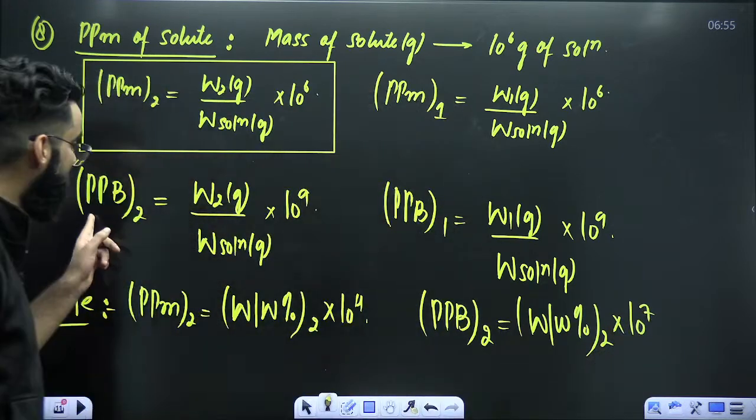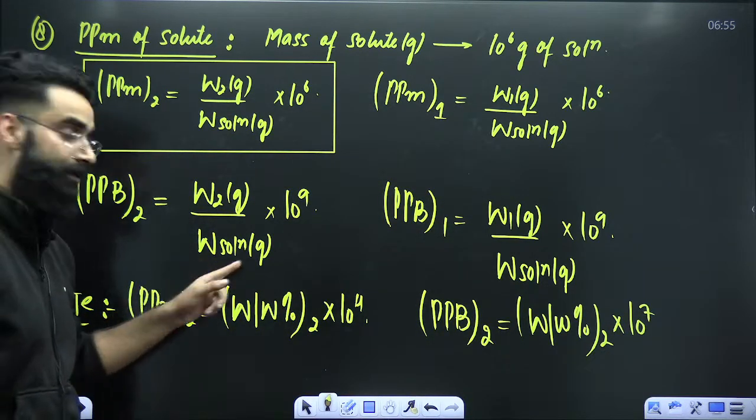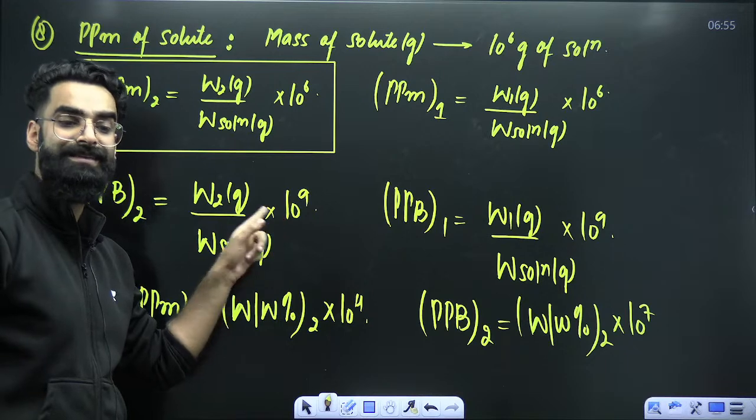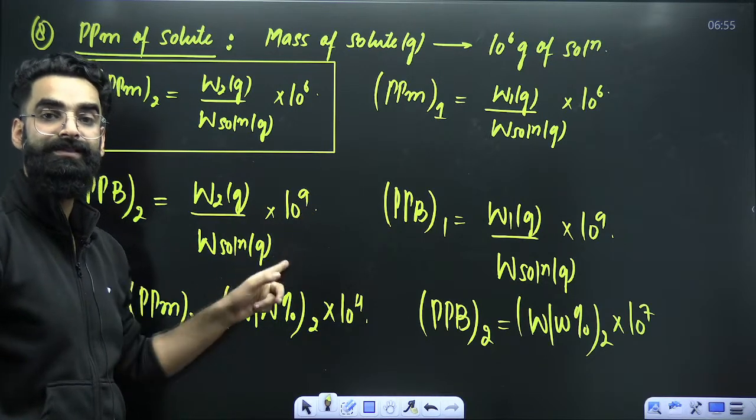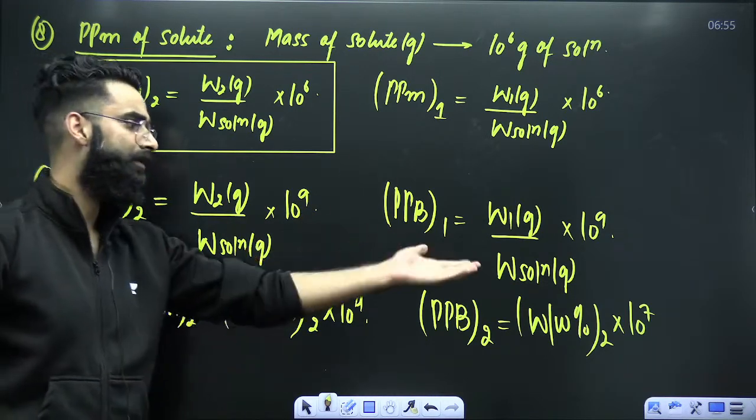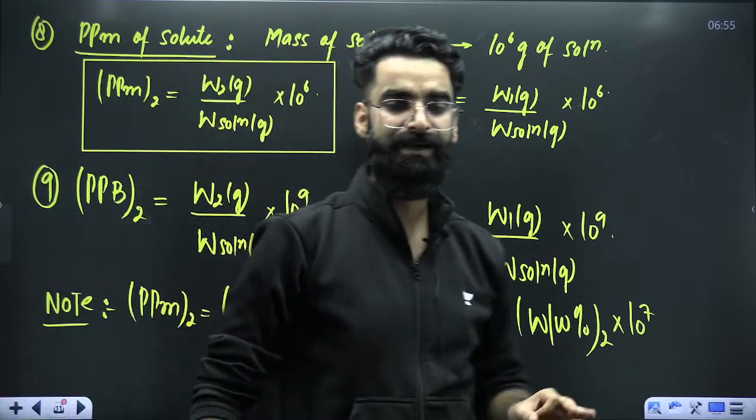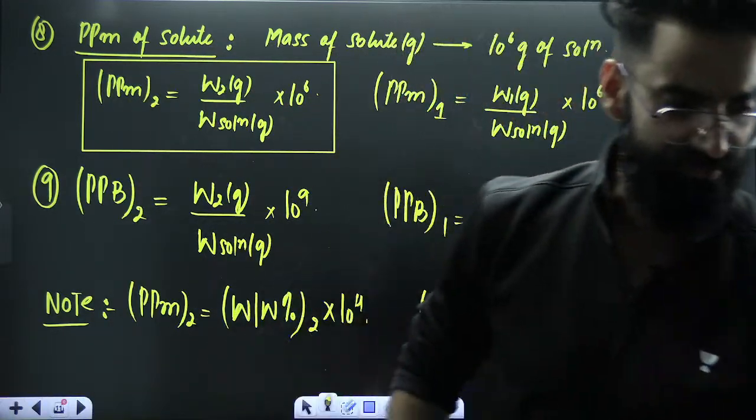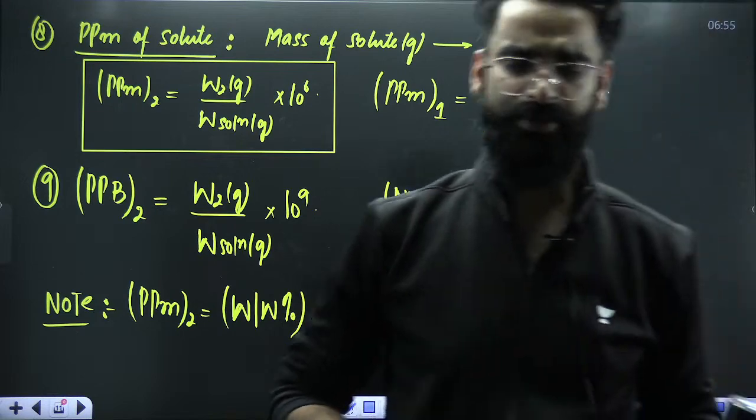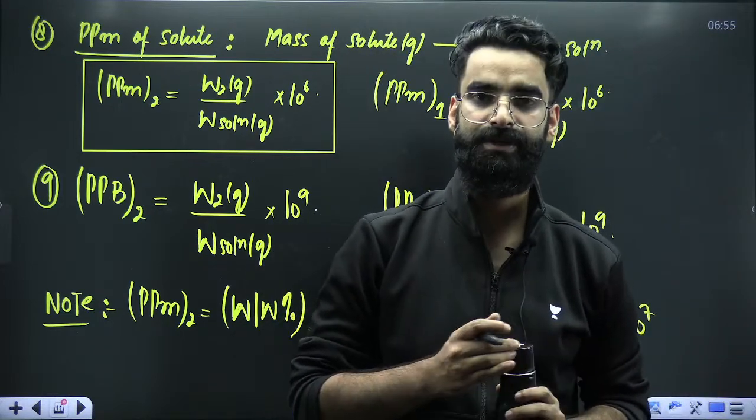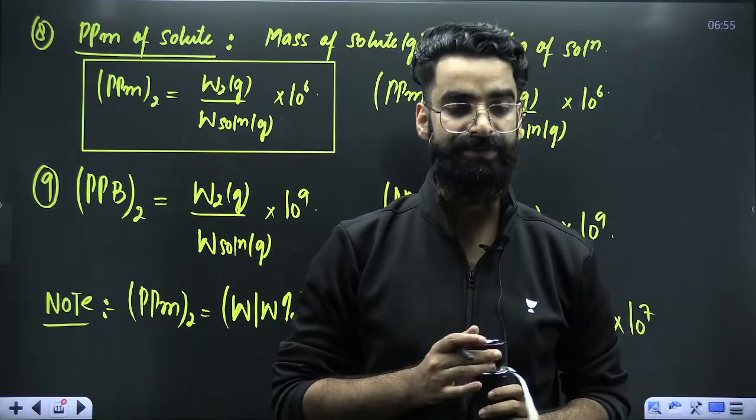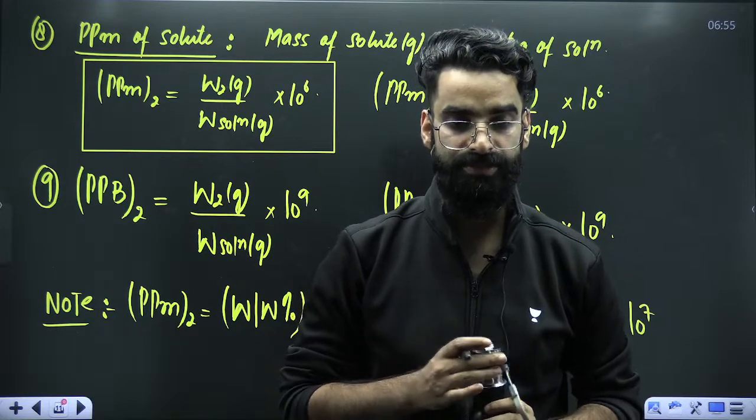Right? Parts per billion of solute is equal. You will break this 10 raised power 9 as 100 into 10 raised power 7. Then you will be getting weight by weight percentage of solute multiplied by 10 raised power 7. So these are some very, very important results, very, very important concentration terms, which you have to remember. More than sufficient. Now see, whatever results I gave you, how to utilize them in the questions.